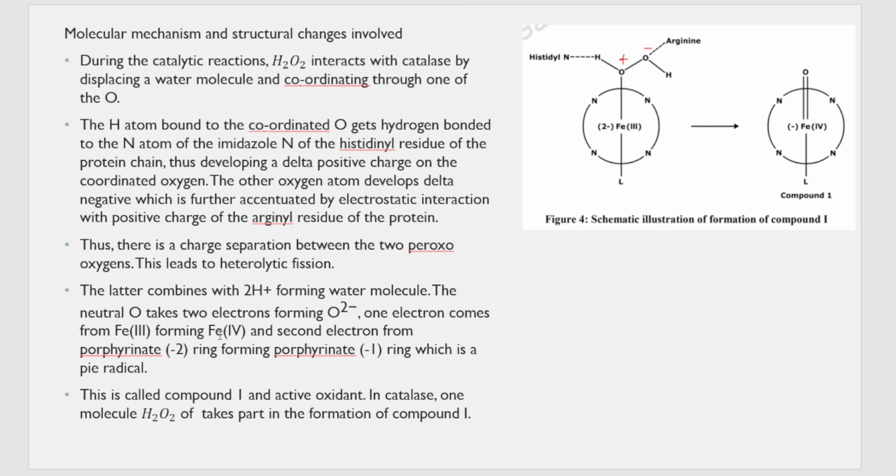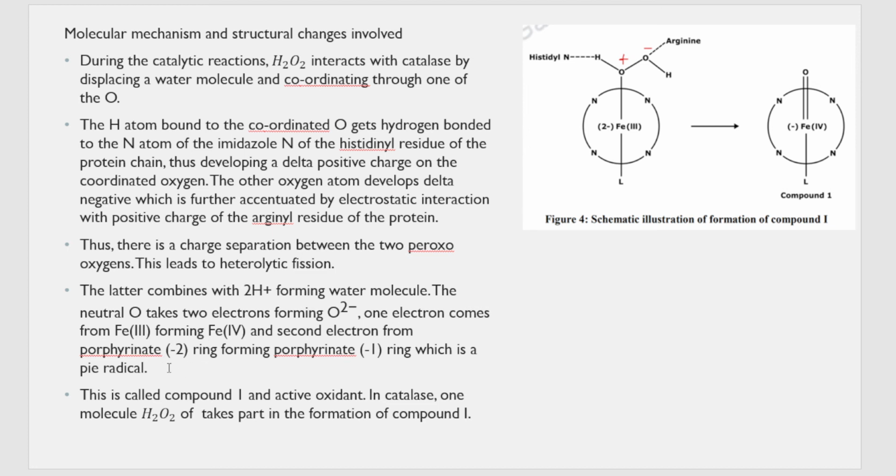The neutral oxygen, that is this oxygen, takes up two electrons forming O2 minus. From where does it take two electrons? One electron comes from Fe3 forming Fe4. You can see that here it is Fe3, here it has become Fe4. Why is that? Because it has given one of its electrons to this oxygen, and one more electron, that's the second electron, comes from the porphyrate ring.